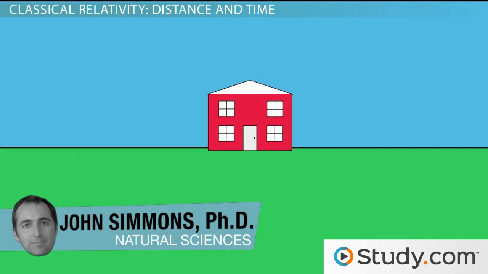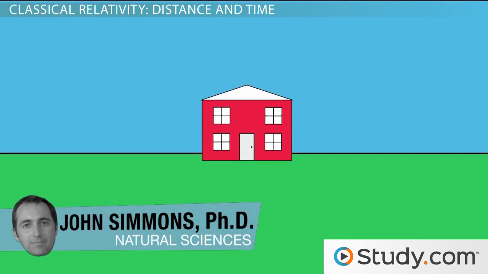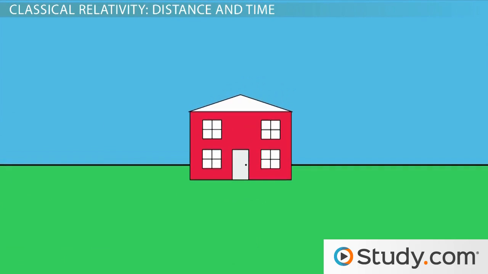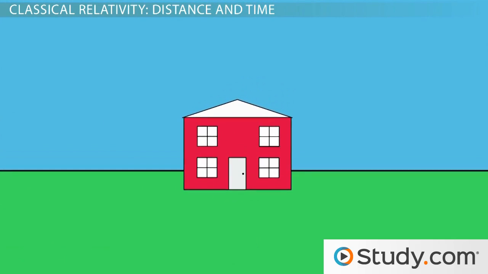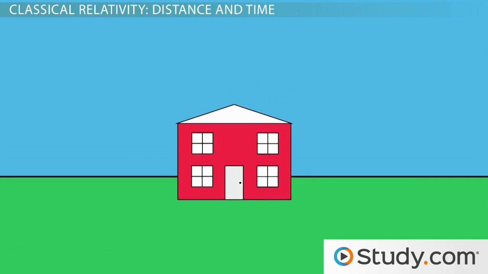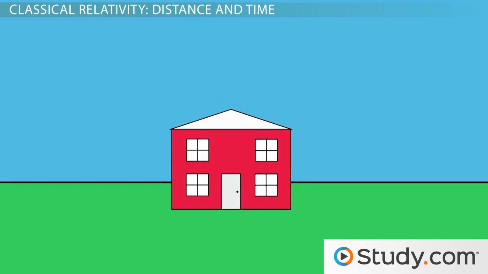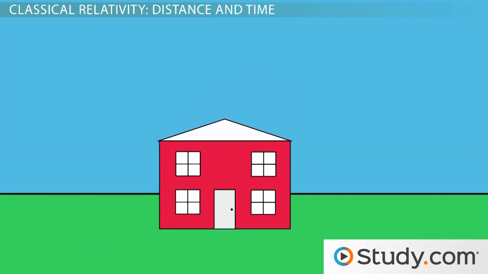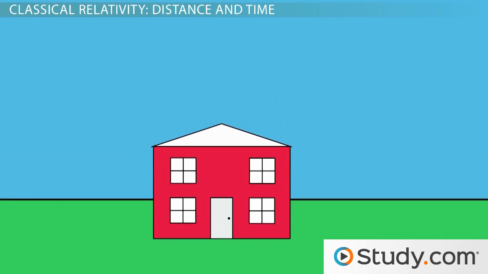Relativity is just a way for two people to agree on what they see from different perspectives. One of the most obvious examples of relativity is our perception of relative distance. Buildings appear smaller when they are further away. Even from the same distance, objects can appear different depending on the perspective.